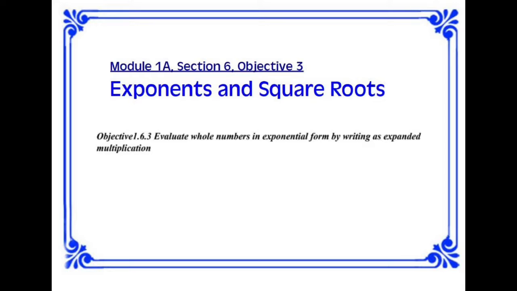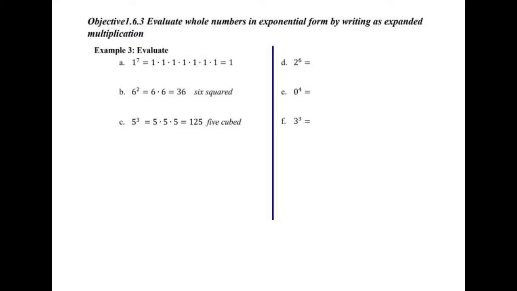Okay, now objective 3, we're actually evaluating whole numbers in exponential form by writing it as expanded multiplication. Okay, and you'll see what that means here. So if we start with 1 to the 7th, there's 1, 2, 3, 4, 5, 6, 7 1's times together. Now you have to actually answer it. That's the only difference. Okay, so 6 squared, like they said, is 2 6's.